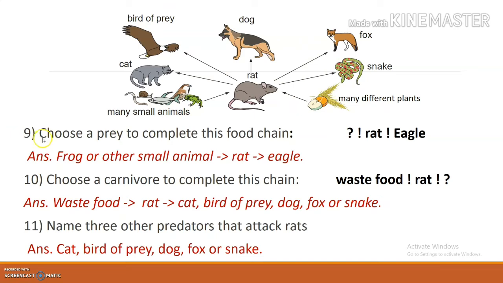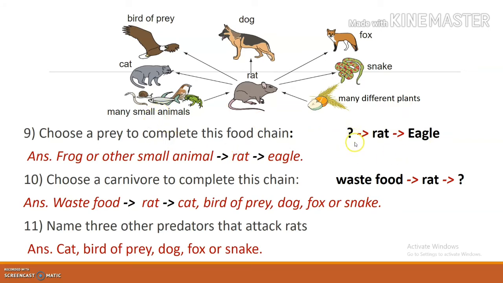So, choose a prey to complete this food chain. This is the food chain. This is a question mark, and it is eaten by rat. Actually, we have to mention it by an arrow mark, but in your textbook it is given like this. So, for your easy understanding, I have made it an arrow mark. Anyway, this is the food chain. You have to complete it.